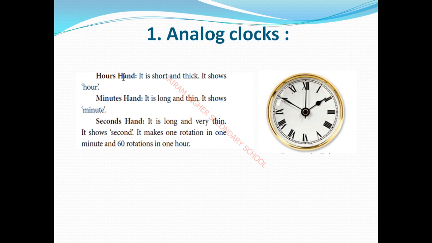Hour hand எதுக்கு யூஸ் பண்ணுறோம்? It is short and thick, it shows hours, to measure hours. The minute hand is long and thin, it shows minutes, to measure minutes. The second hand is long and very thin, it shows seconds. It measures seconds. Okay, 1 minute is equal to 60 seconds. 60 rotations means 60 minutes is equal to 1 hour.